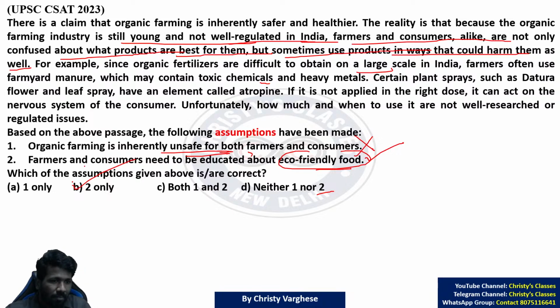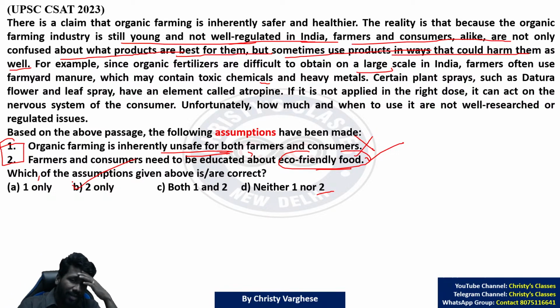And especially when multiple statements can be correct, there are many possibilities. One only correct, two only correct, both correct, none correct. So you should analyze it properly. Because if there are 4 options and 1 is correct, that is actually safer. You can eliminate 3 options and the remaining is correct. But here, 1 being correct does not make 2 incorrect or correct. 2 being correct does not make 1 incorrect or correct.